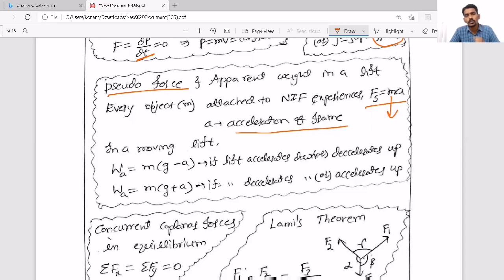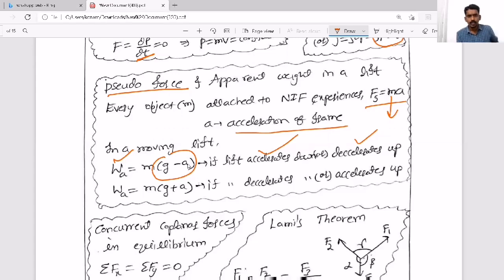And here we get questions based on two things, that is when a person is traveling or standing in a moving lift. So here you need to understand that when the lift is accelerating down, so acceleration is down, or decelerating up, then also acceleration is down. In both situations, the apparent weight will become m into g minus a. That is the apparent weight.